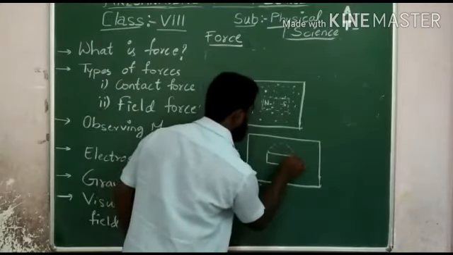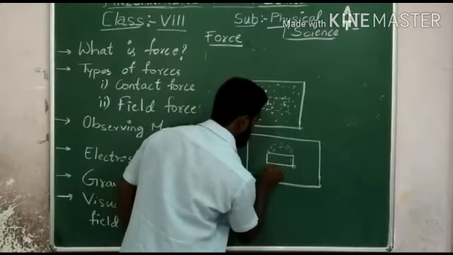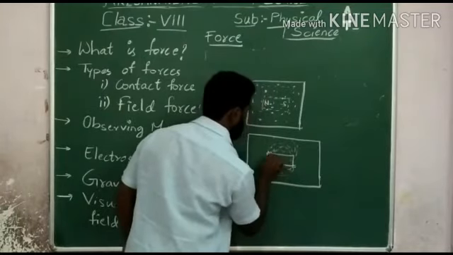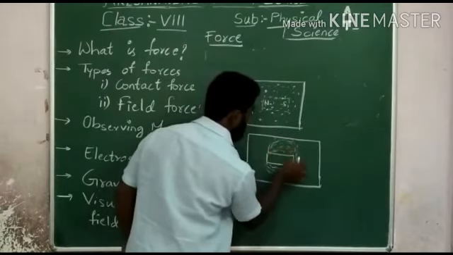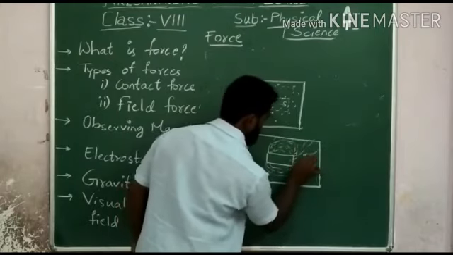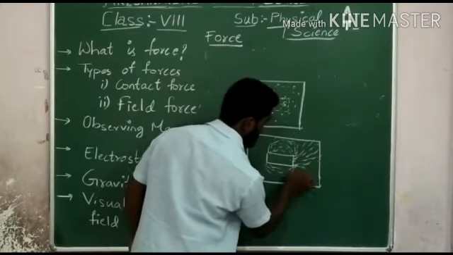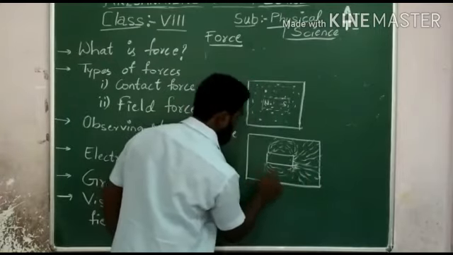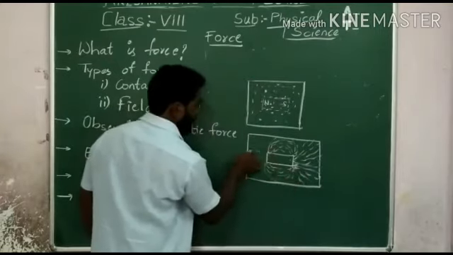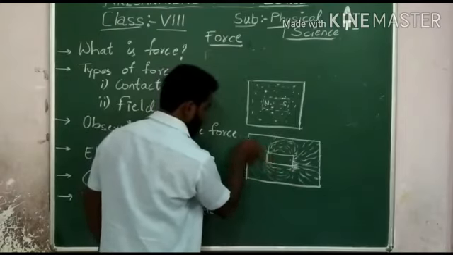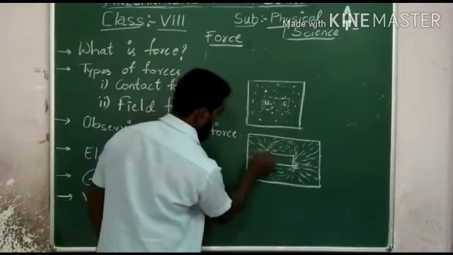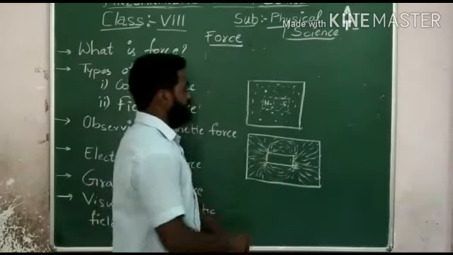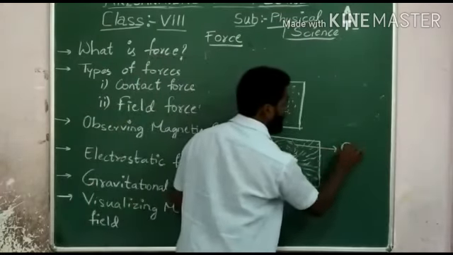So this type of lines you can see. The lines which you can see are called field lines.